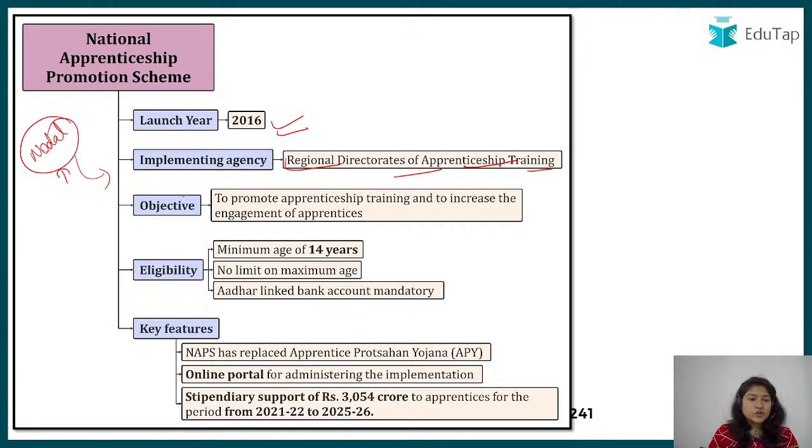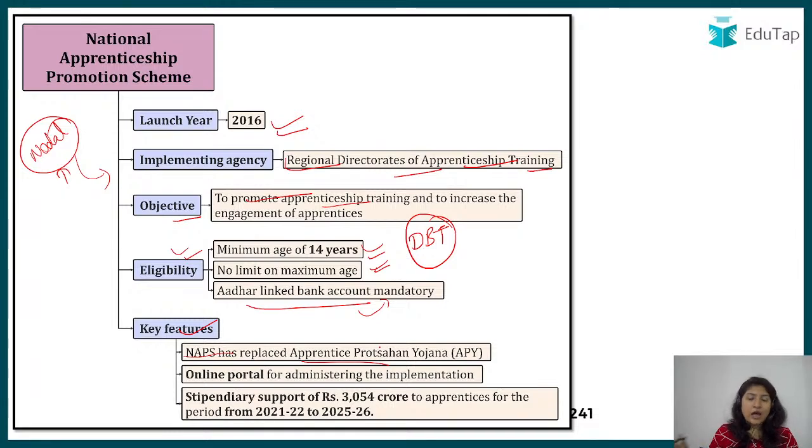Here we are talking about the objective, which is to promote apprenticeship, that we have understood. Eligibility criteria: minimum age is 14, there is no maximum limit, and Aadhaar card should be linked with the bank account, because here we are talking about direct benefit transfer, that whatever benefit, whatever money is yours, will be directly transferred to your bank account. Then we have key features. NAPS has replaced the earlier Apprenticeship Protsahan Yojana.